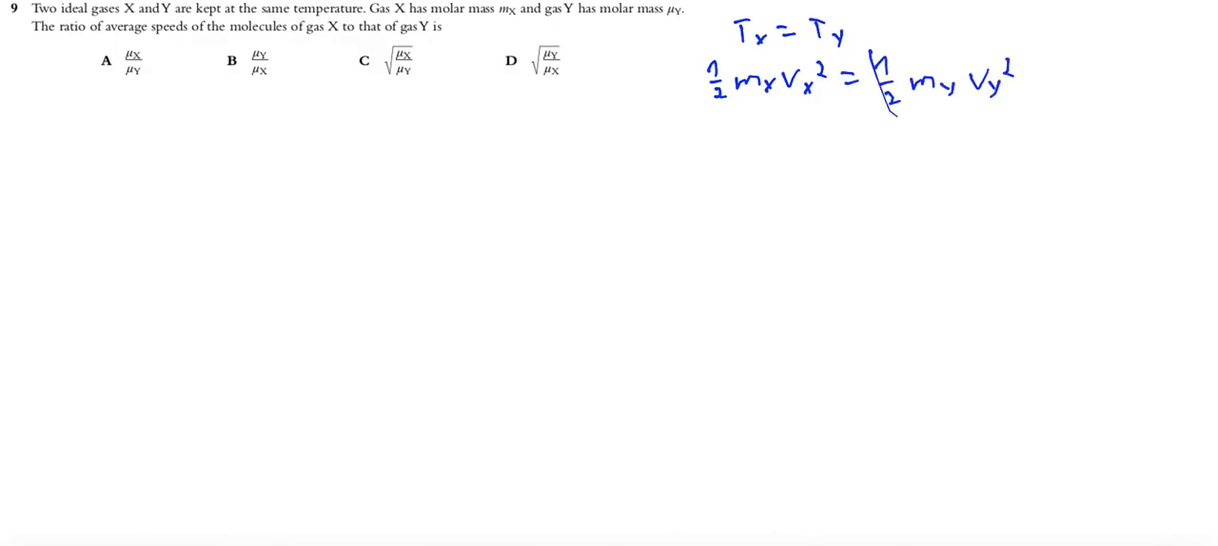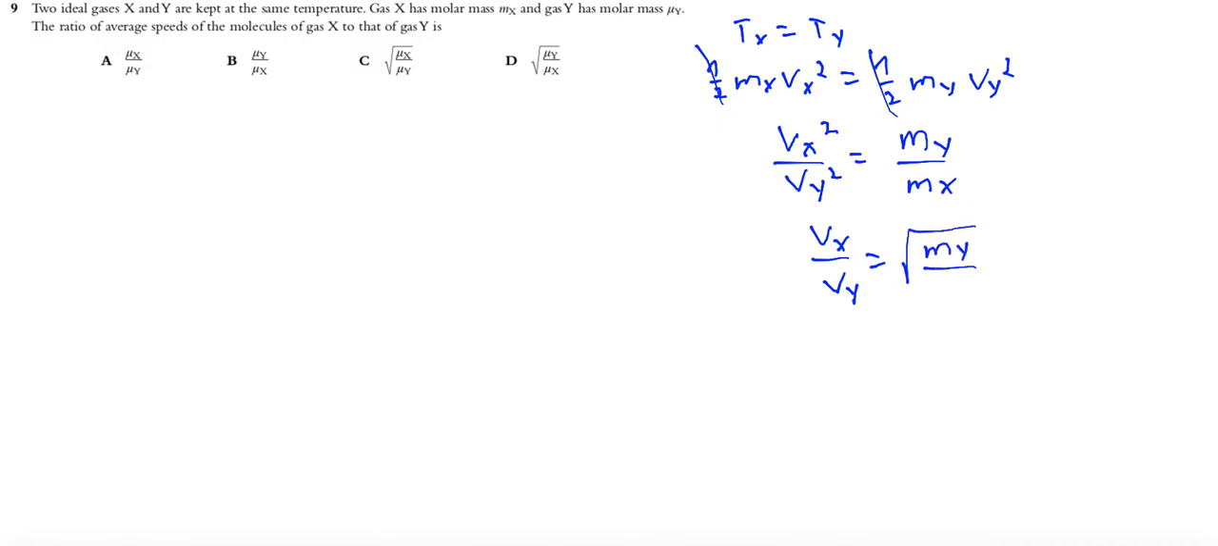Okay, we can cross half, and we know that one gas has different mass than the other, and the question is about average speed of X to average speed of Y. So let's look. We can write Vx squared over Vy squared is the same as mass of Y over mass of X, or in other words, Vx over Vy is the same as the root of mass of Y over mass of X.